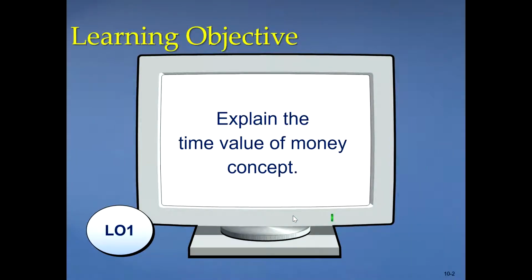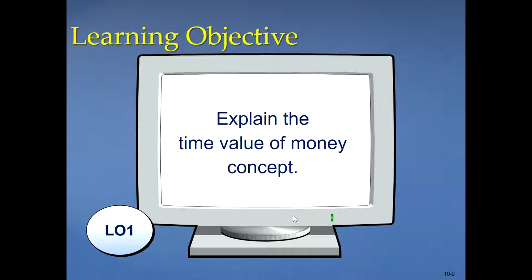A very important concept in capital budgeting is the time value of money, right? Which we have already seen in other courses, like in the financial management course you must have studied it, or some other courses.